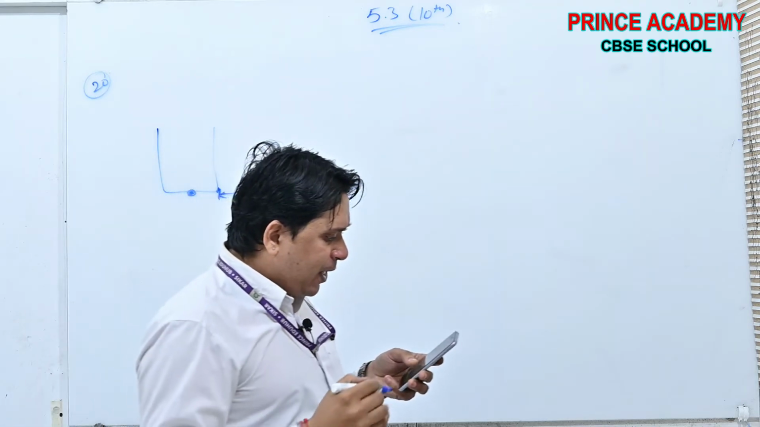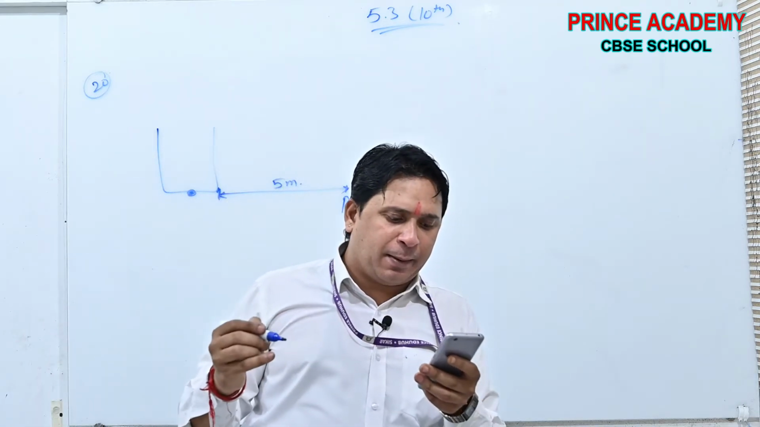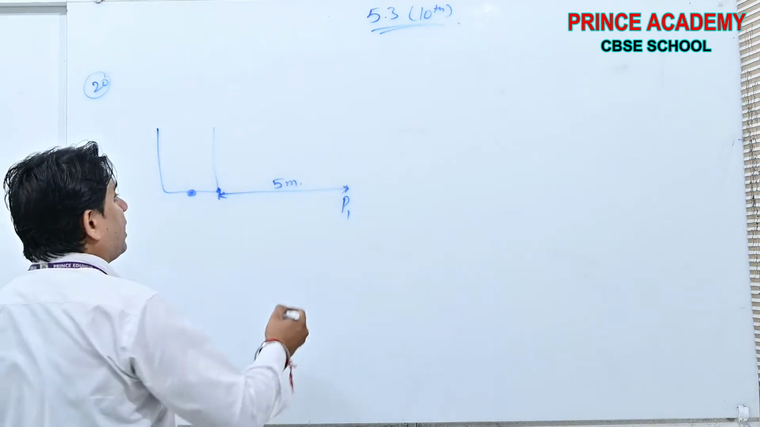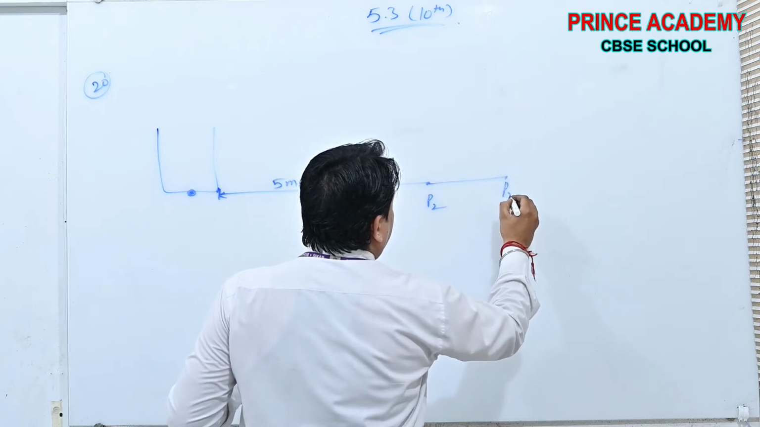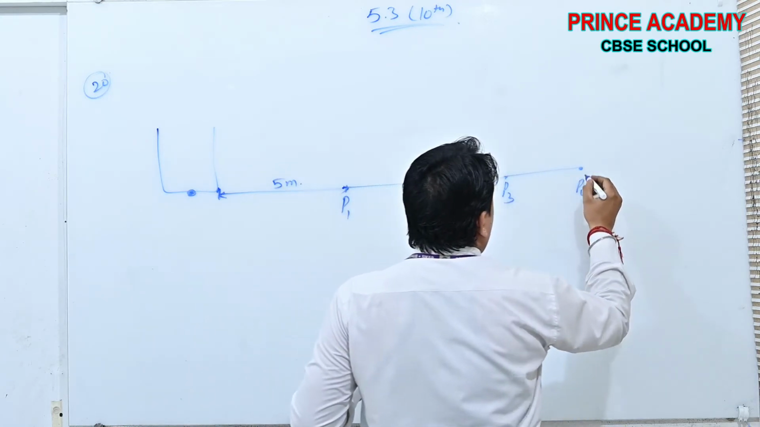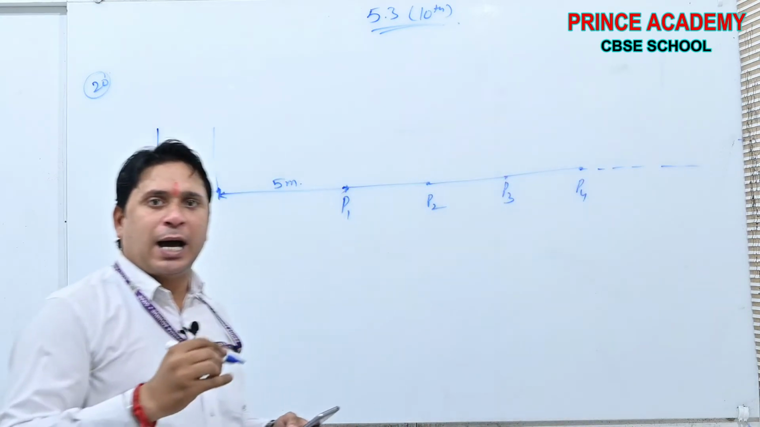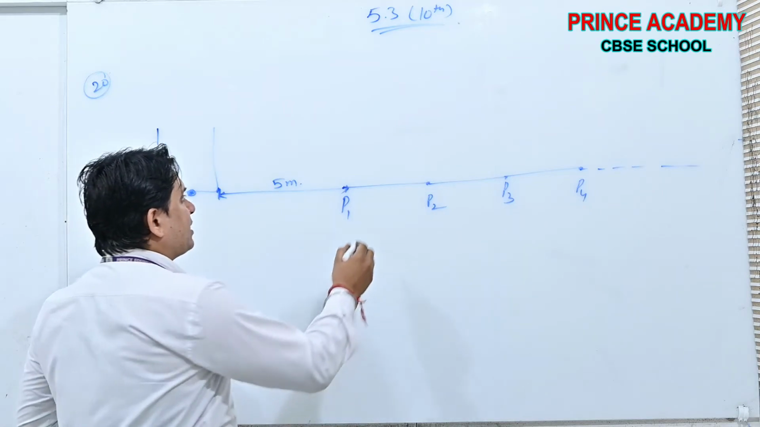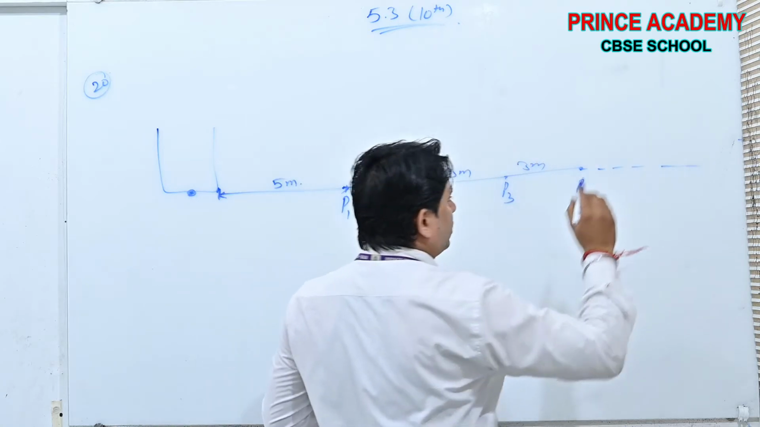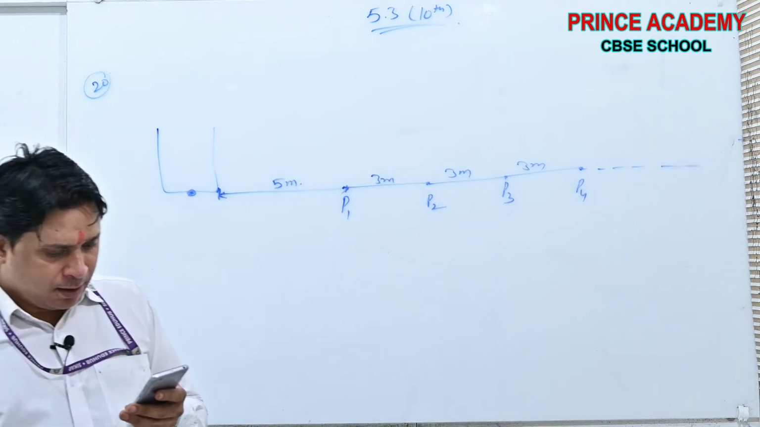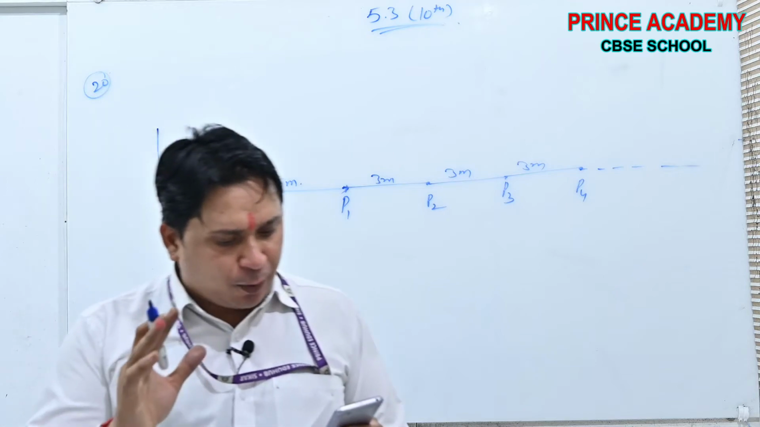Okay. And other potatoes are placed 3 meters apart in the straight line. P2, P3, P4 and so on. Potatoes are put at the distance of 3 meters each on the straight line. Okay, done. Then there are 10 potatoes.